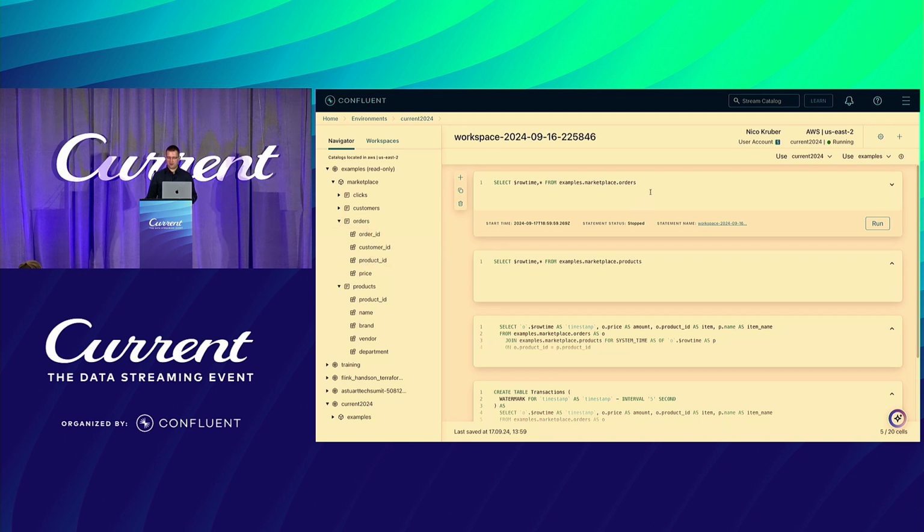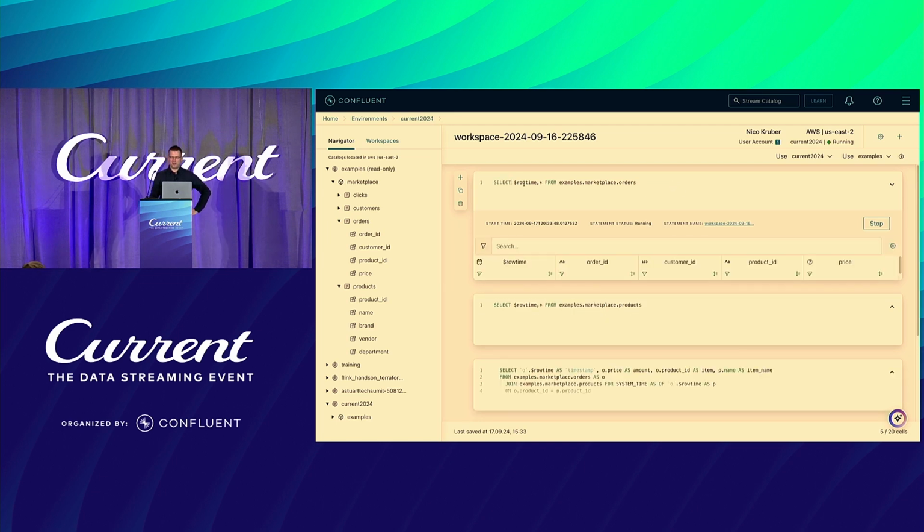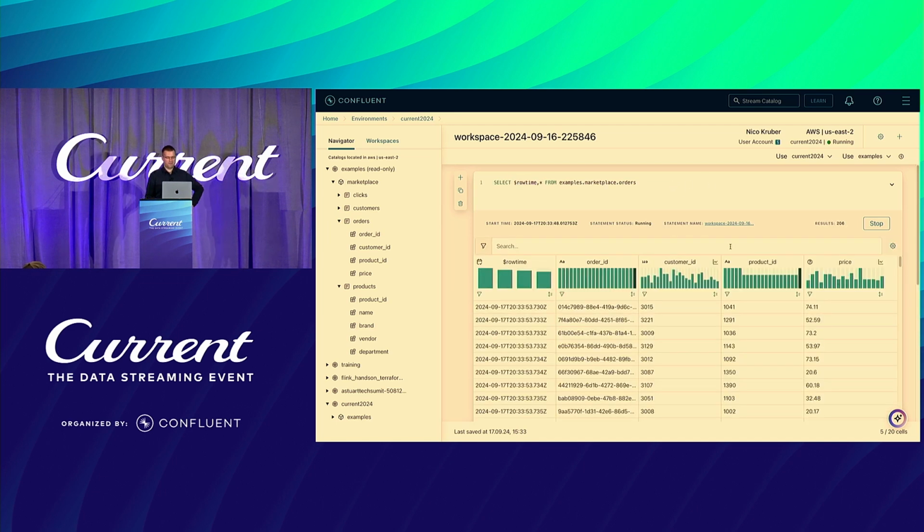So let's have a look at the orders table. Like a select anything from the orders table, and I also want to have a look at the timestamp in there. This is why I use this system field that is called row time. All right. Once you run this query, we're basically reading data, in that case from the examples, which is not a Kafka topic, but it's a generated thing. And we're seeing the data coming along. We have our current timestamp, we have order IDs, and then can relate them to customer IDs, products, and prices.